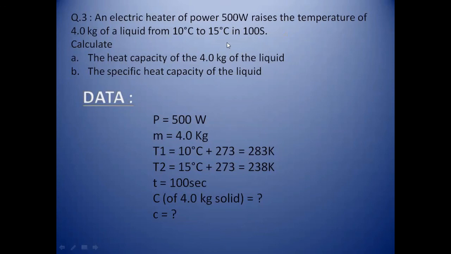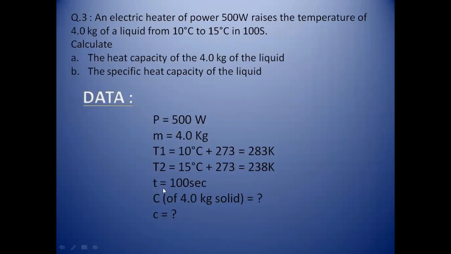Because all the units are given in SI units, so that's why we change it to Kelvin. So 15 degrees centigrade plus 273 is equal to 288 Kelvin. This is the temperature T2, equal to 288 Kelvin.